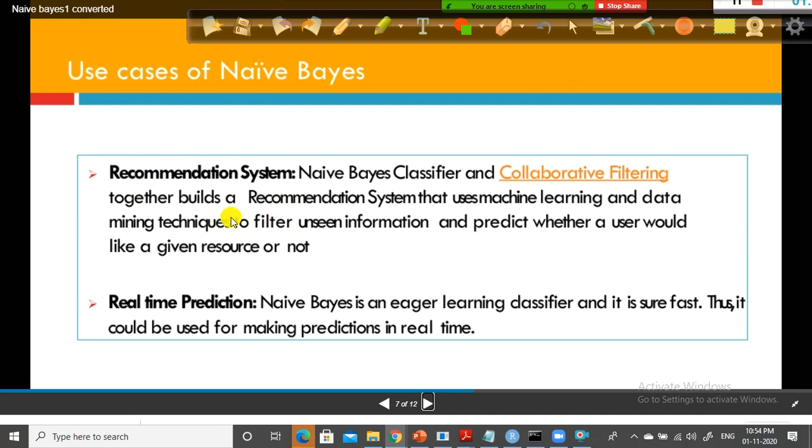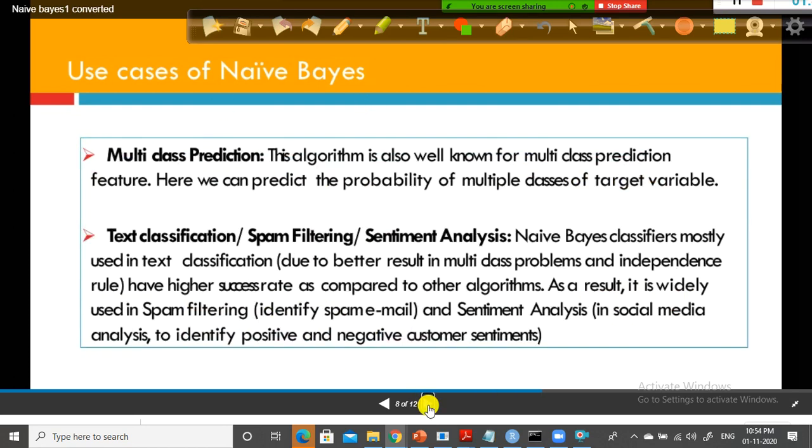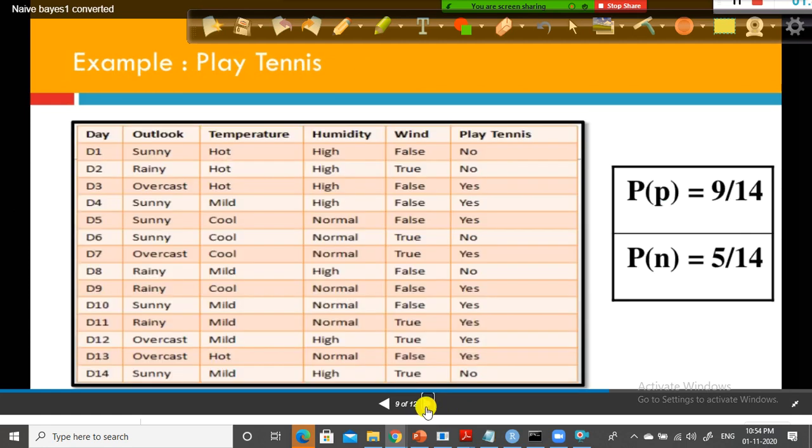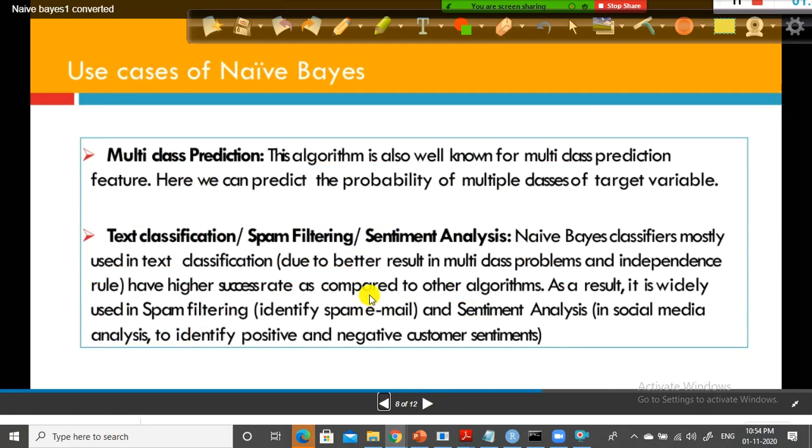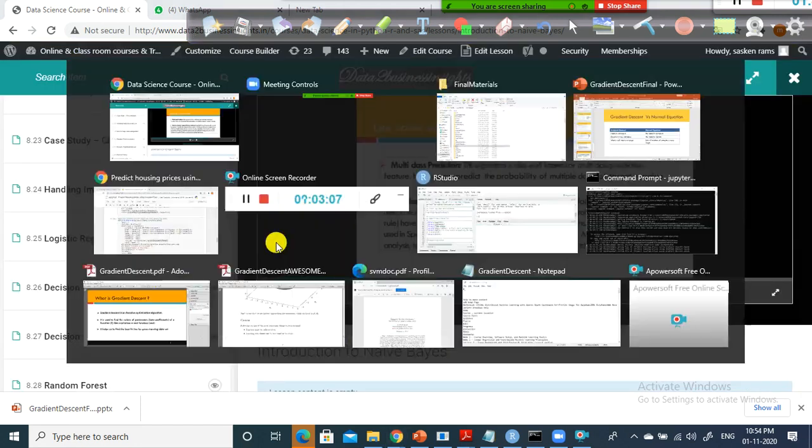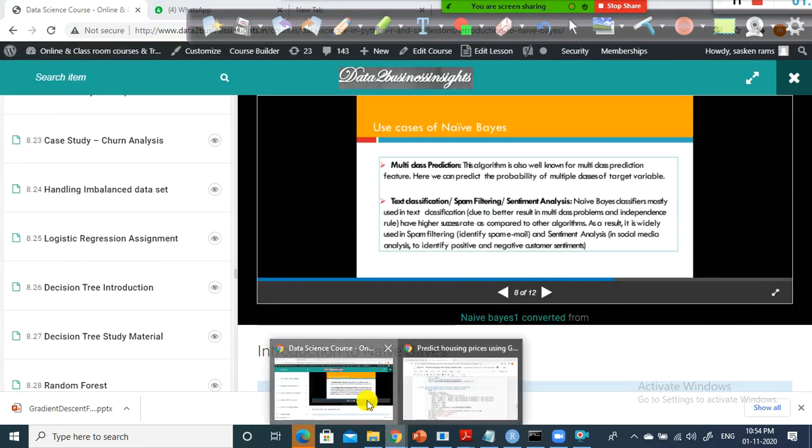In the case of a recommendation system, to filter unseen information and predict whether a user would like a given resource or not, that is also real-time prediction. Naive-Bayes is an eager learning classifier. It is super fast, thus it can be used for real-time prediction. If you want to make any real-time prediction, you can go for Naive-Bayes, but still you need to explore the structure of your data based on which you can decide. So for multi-class prediction, text classification, sentiment analysis, in general for unstructured data, you can use the Naive-Bayes algorithm. It is very simple to implement in Python.